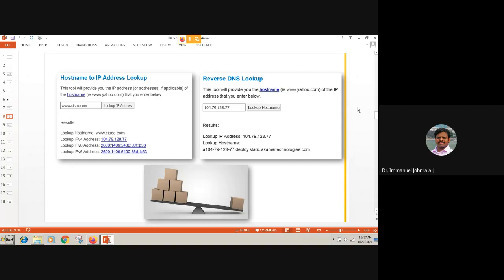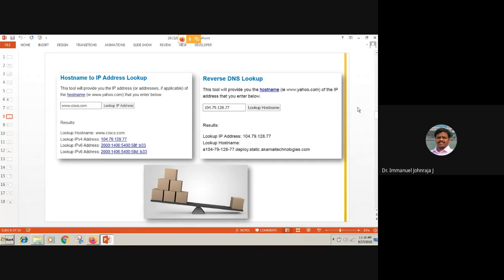whatismyip.com. I do not encourage you to visit because it created some trouble in my laptop this morning. After I visited this whatismyip.com, it made a little issue with my name server lookup, and it made a minor change in the system config file, which I had to troubleshoot for half an hour. So I do not encourage you to go to whatismyip.com, but I leave it to you at your own risk. I will not take any responsibility if you lose internet connectivity by visiting these kinds of websites.